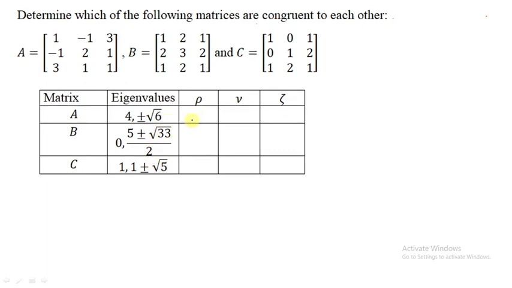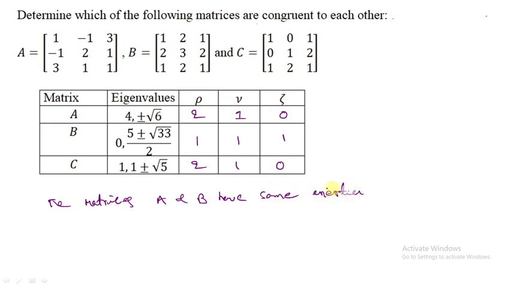See the inertia: rho means the number of positive eigenvalues. In A, positive is root 6, only one; negative is minus root 6, one; zero eigenvalues, none. In B, the positive eigenvalue is only (5 plus root 33) divided by 2, one; negative is (5 minus root 33) divided by 2, one; zero eigenvalue also one. In C, positive are 1 and 1 plus root 5, two; negative is one; zero eigenvalues, none. Now observe that matrices A and B have the same inertia.